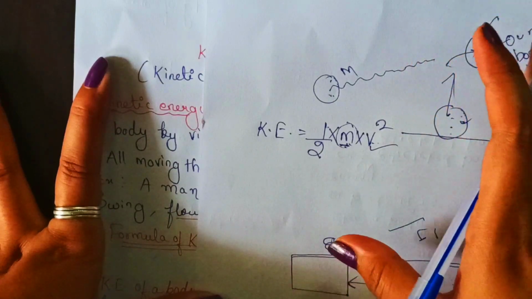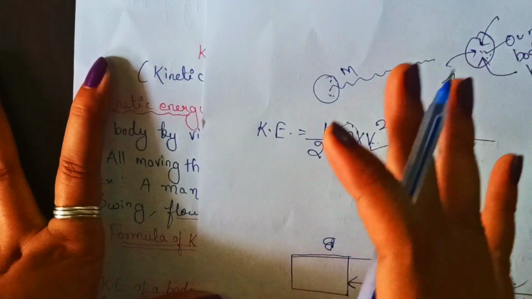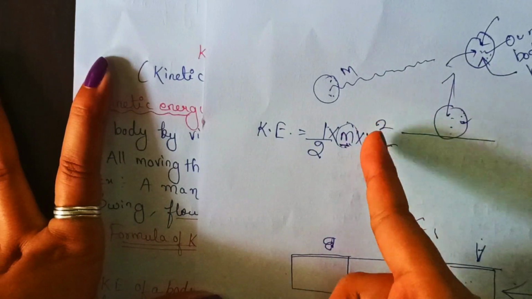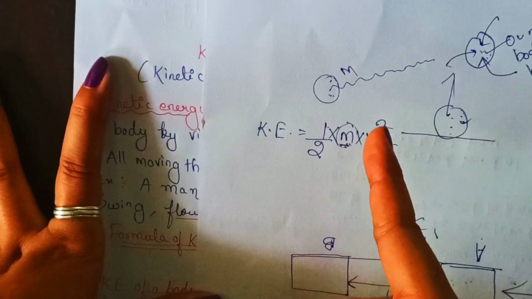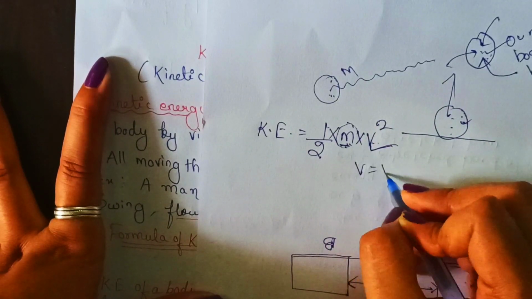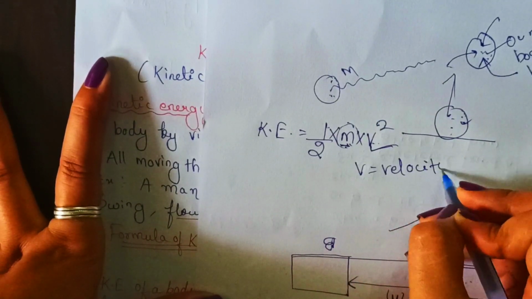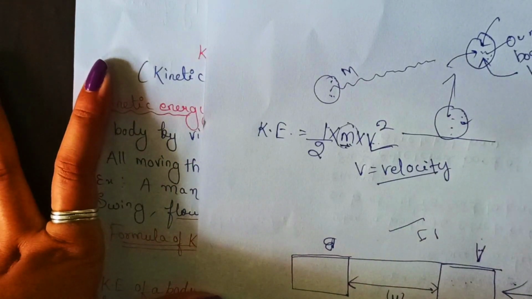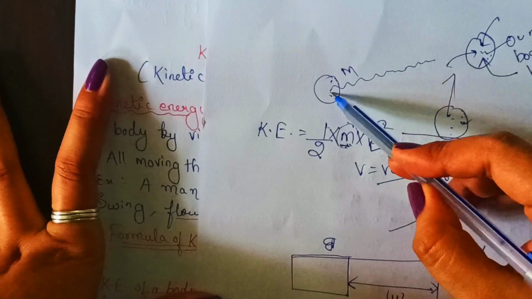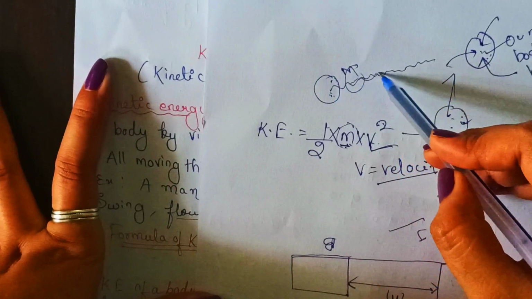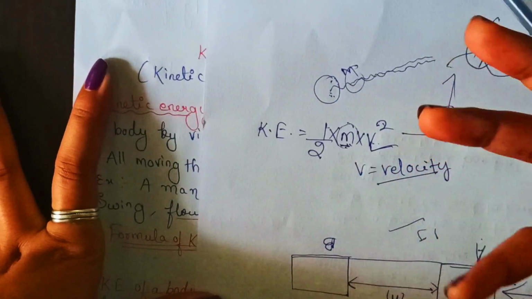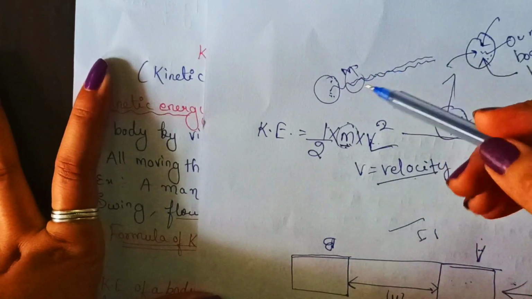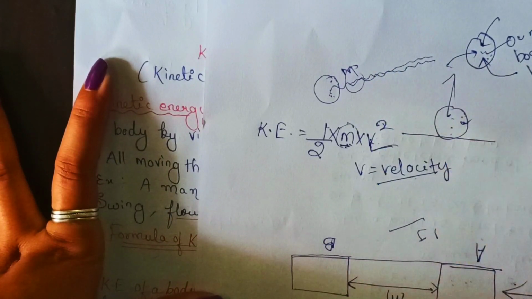They are not similar, but for understanding purposes you can assume it as speed, but it is not exactly speed, it is velocity. Because the ball is moving, it will be moving with some velocity. So v is the speed of that object, or mainly the velocity of that object.